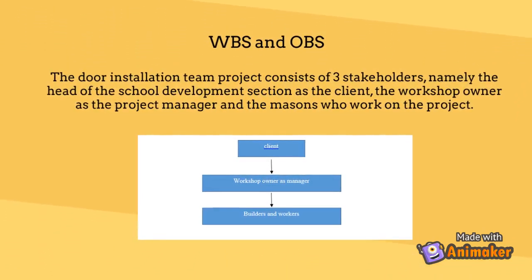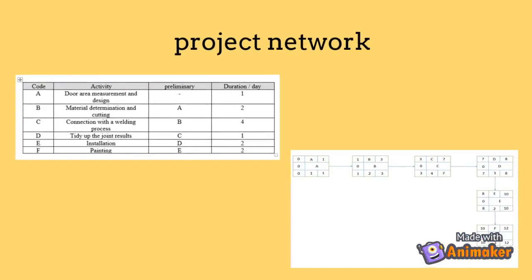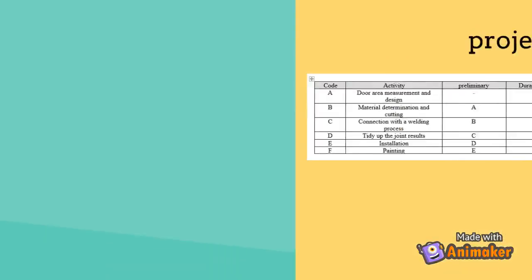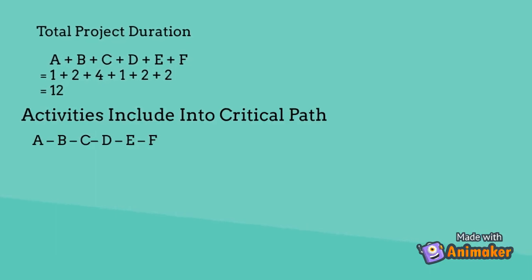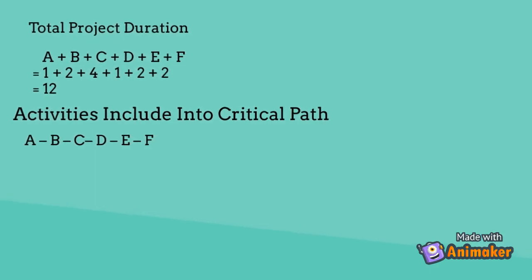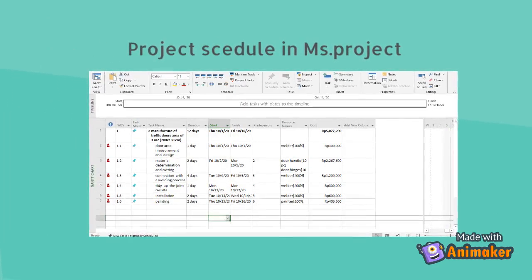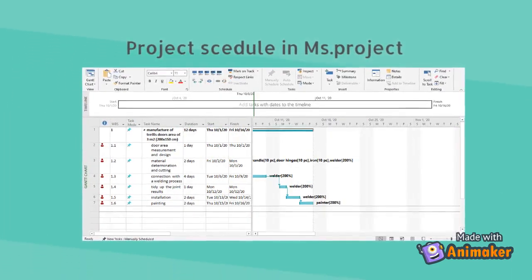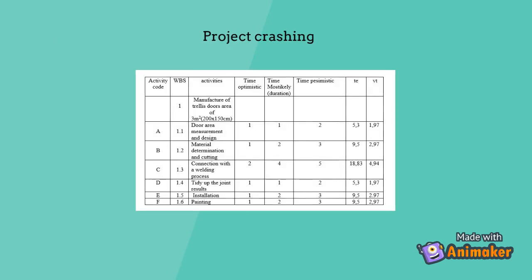WBS and OBS. This project network. Total project duration and activities included in the critical path. Project schedule in Microsoft Project. Project crashing.